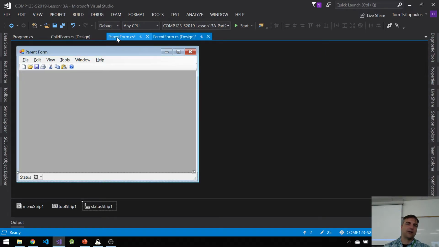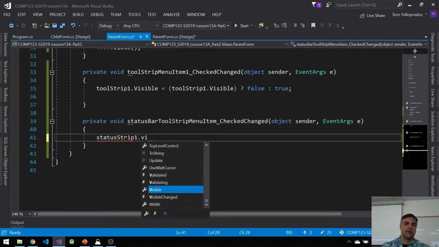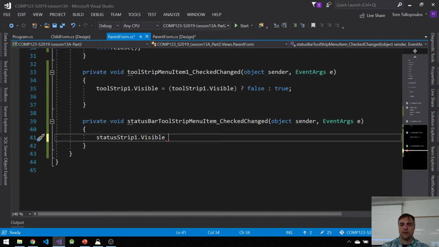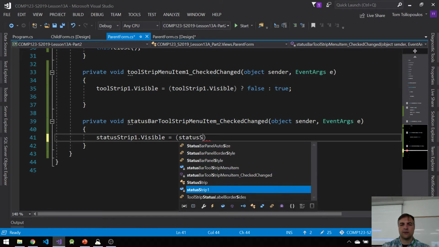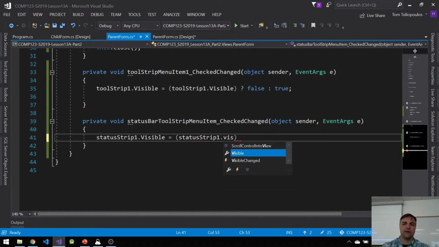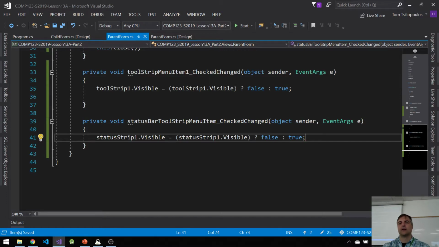It's called status strip 1 for now, because I mean, I'm not naming them. So status strip 1 dot visible is equal to, again, the ternary operator, status strip 1 dot visible. If it's true, then it's false. Otherwise, it's true. So it's kind of like a toggle. That's what the toggle is, right? You can get rid of the space.